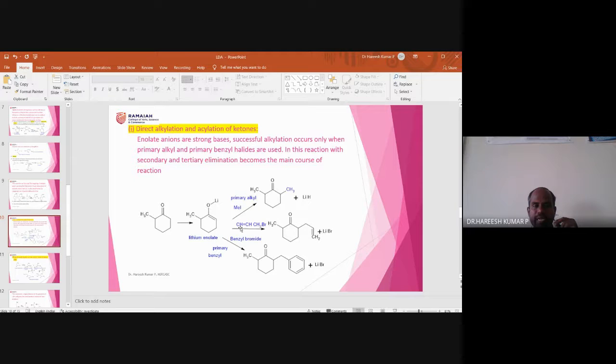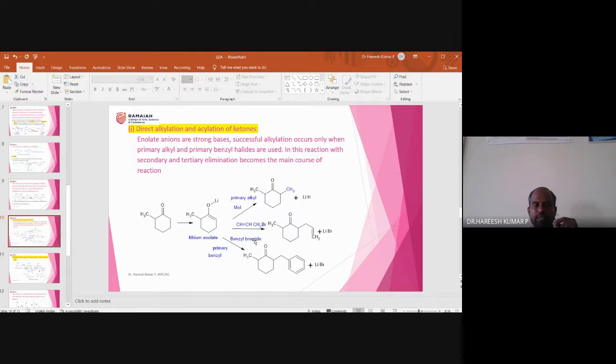This bond pair can attack this carbon. Otherwise, if this bond pair is attacking this carbon, it moves over here and Br will go out. So lithium bromide is the leaving group. So there will be a new carbon-carbon bond formation between this carbon and this carbon. So that is how a direct alkylation occurs.